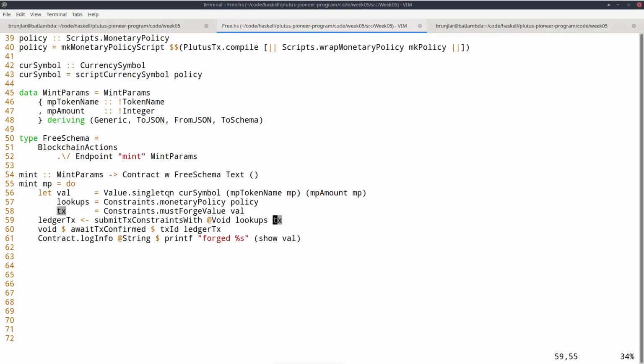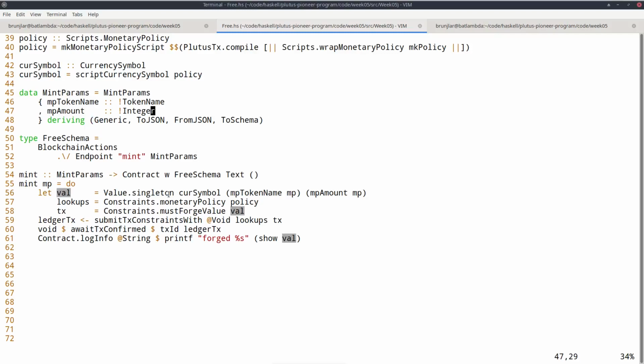Furthermore, because we are forging value, let's first assume that the amount here, the MP amount, is positive. So we are actually forging newly minted token. That must go somewhere after we forge it in the transaction. So the submit_tx constraints with will, in the process of constructing a valid transaction, automatically generate an output for this transaction that sends the newly minted token to our own address, to our own wallet.